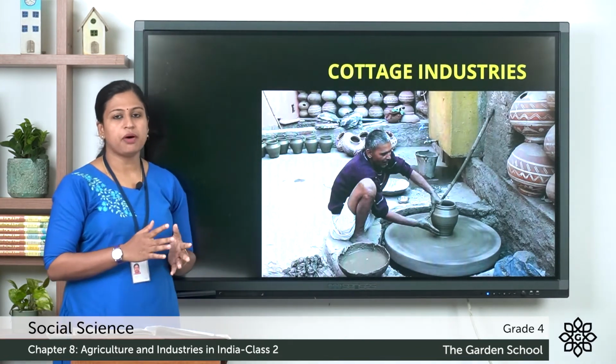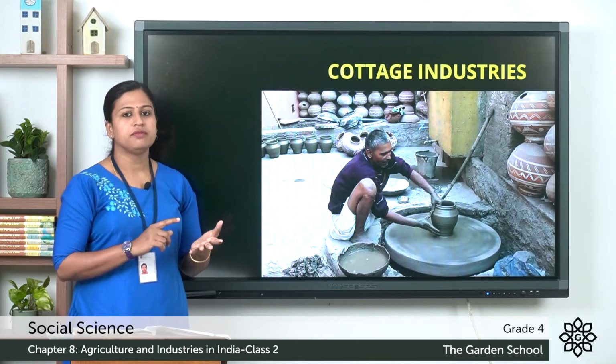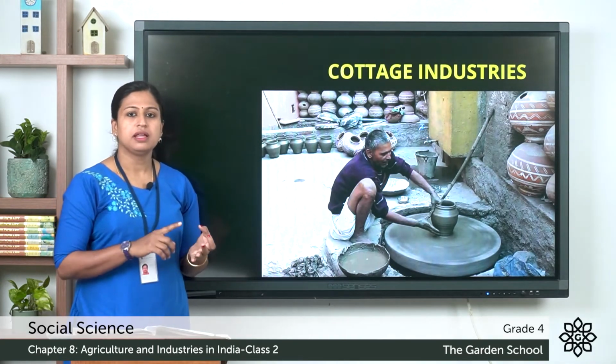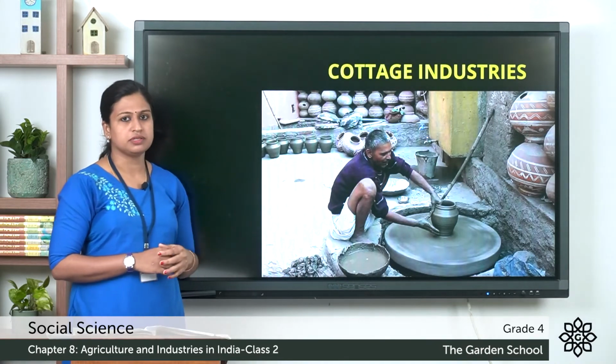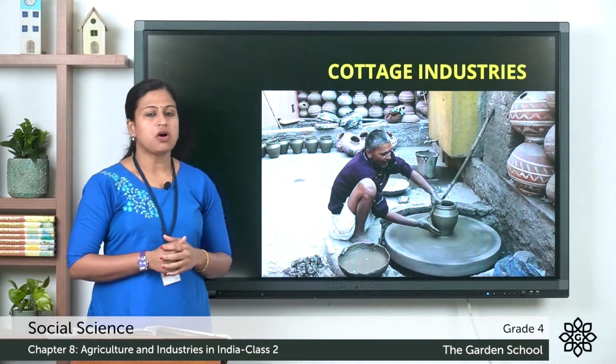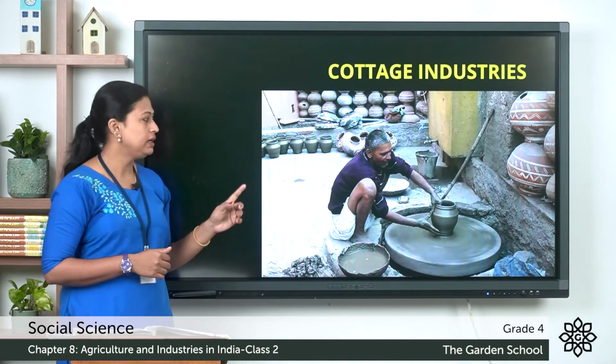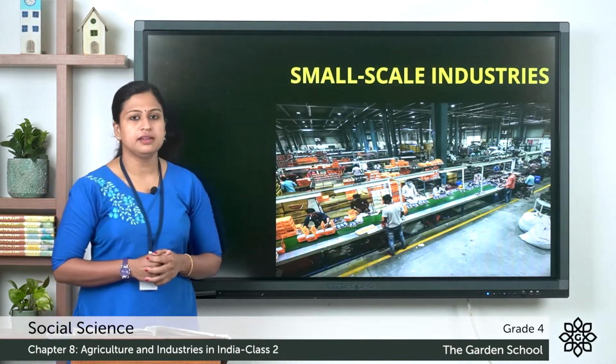So this was about the cottage industries which use simple machine, less human power, and which can be set in their own house. So this was about cottage industry. Next, we'll discuss about small scale industry.